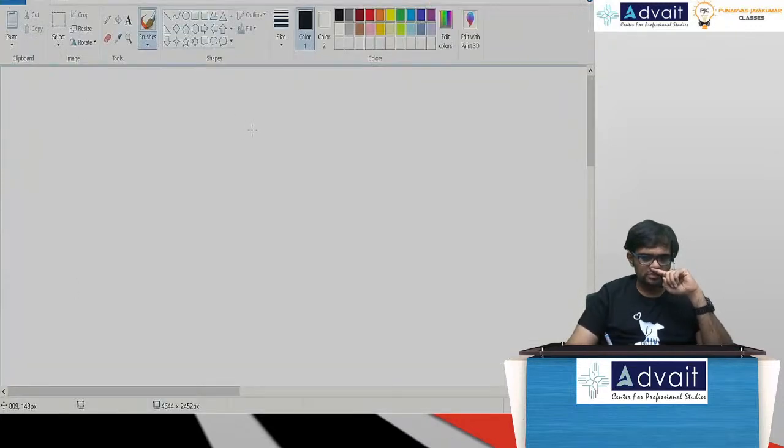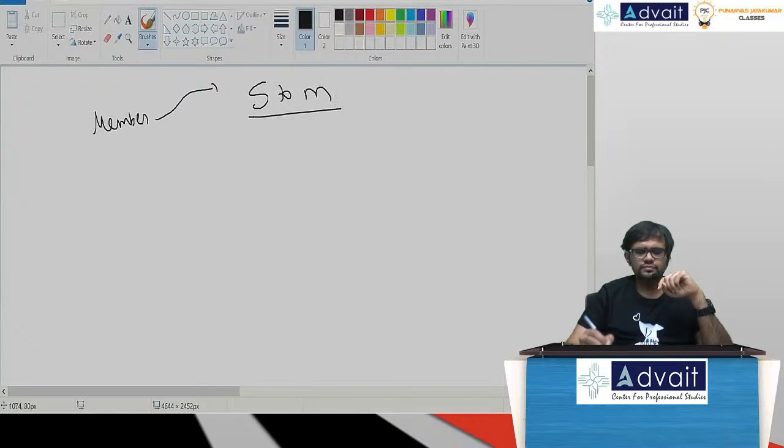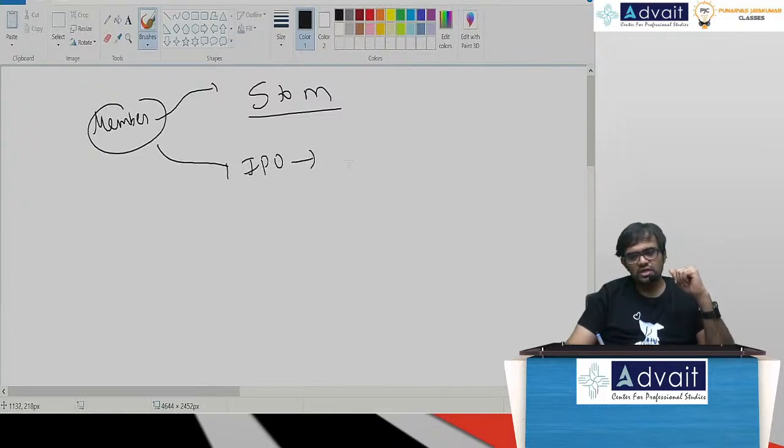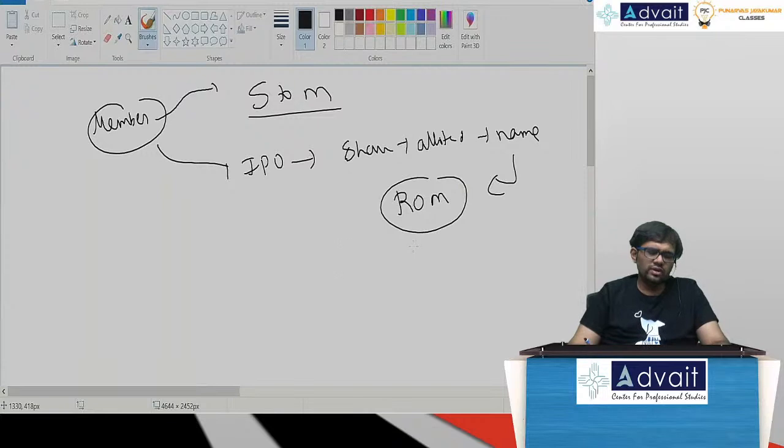So if you see the member definition, it is the subscriber to the memorandum. I told you, Nandan Nilekani, Gopal Krishnan, all these fellows are called members. Second, in an initial public offer, if the shares are allotted in your name and your name is mentioned in the register of members, then only you are called a member.